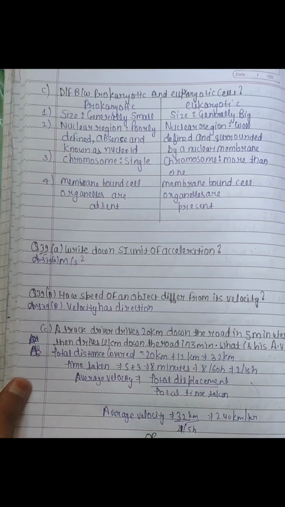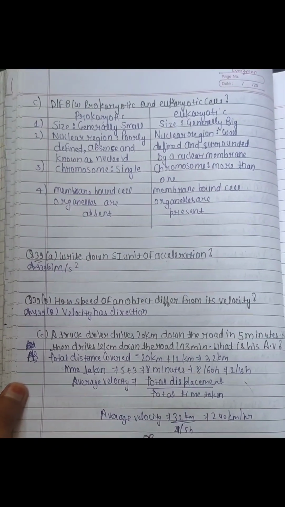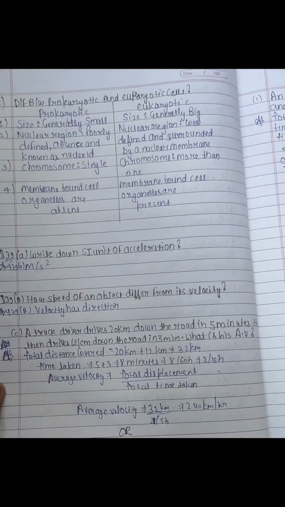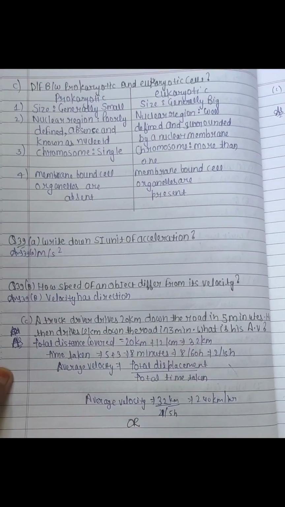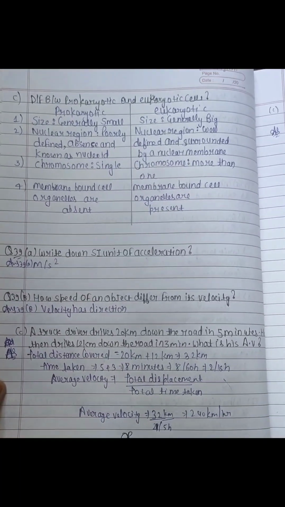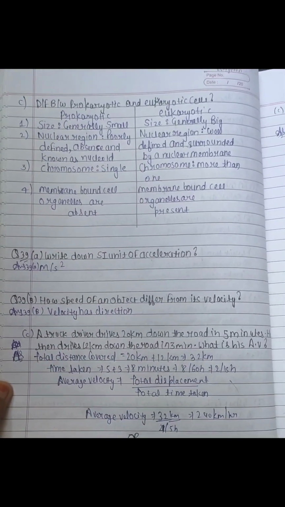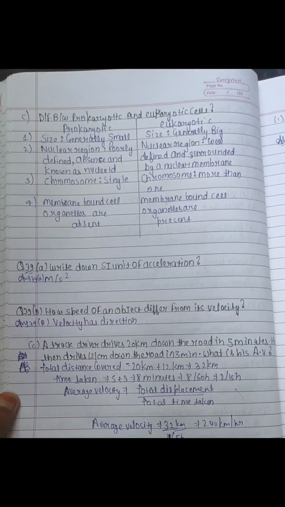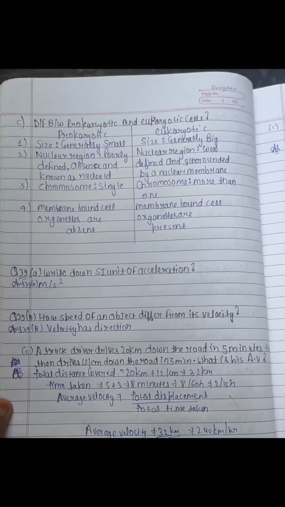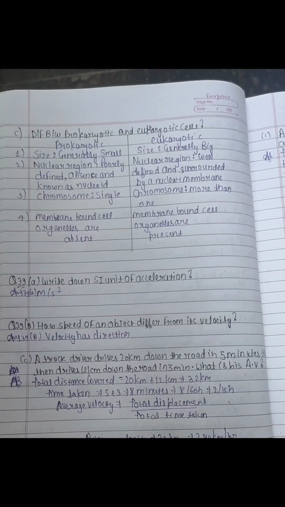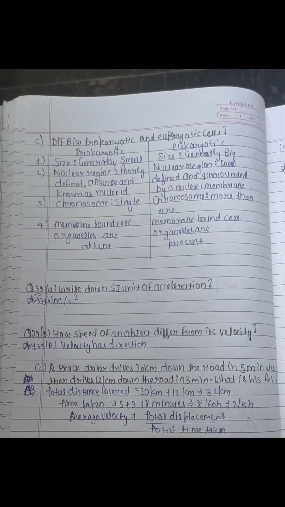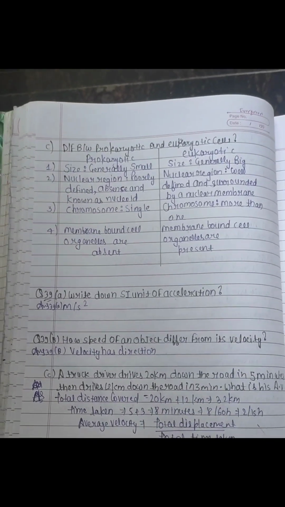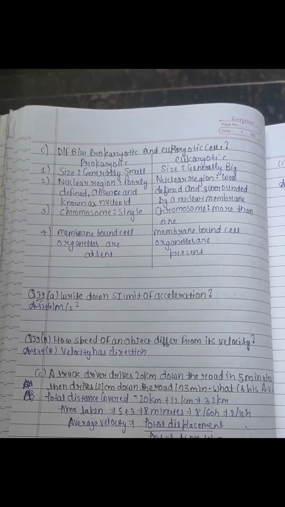Difference between prokaryotic and eukaryotic: size generally small, size generally big. Nuclear region poorly defined, absence of nuclear membrane, known as nucleoid. Nuclear region well defined and surrounded by a nuclear membrane. Chromosomes single, chromosomes more than one. Fourth, membrane bound cell organelles are absent, membrane bound cell organelles are present.